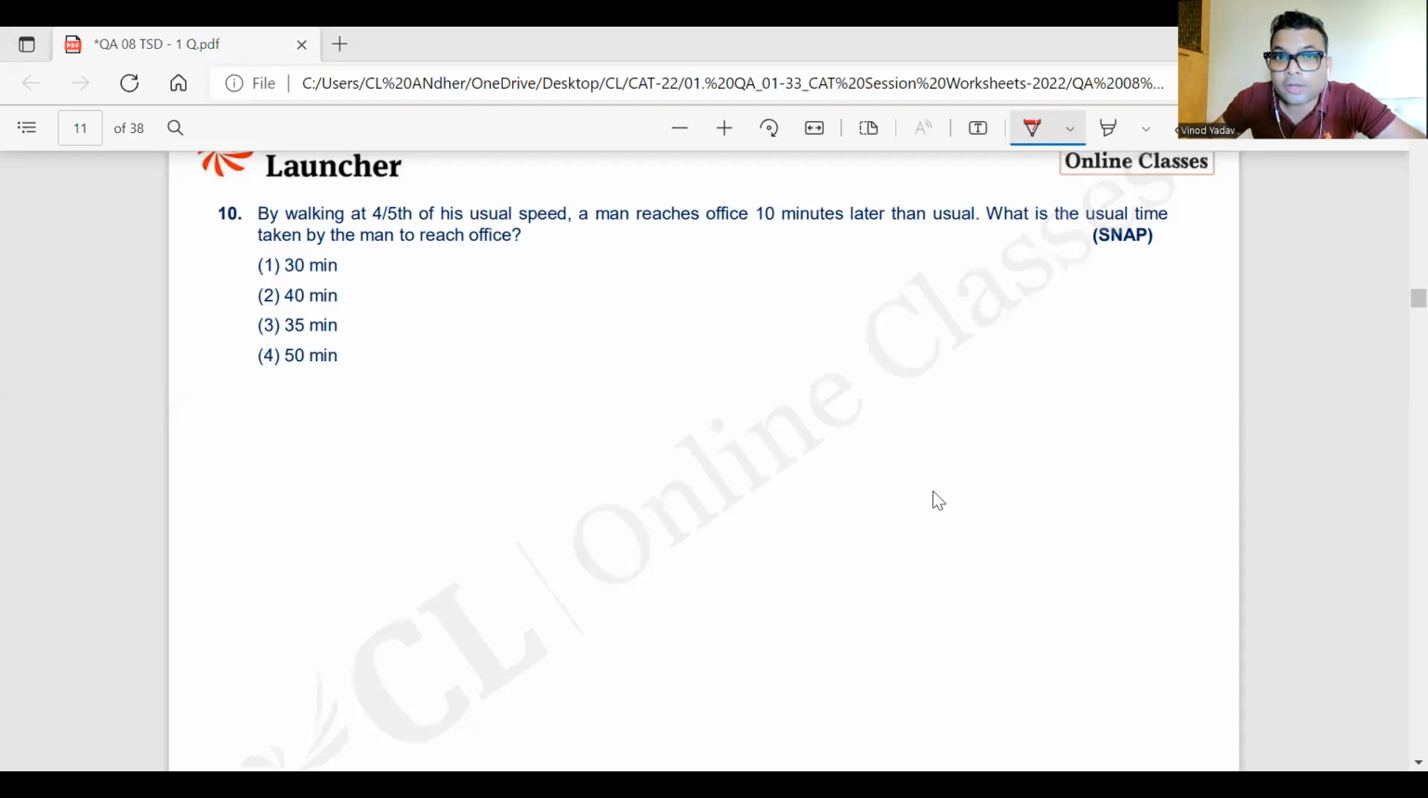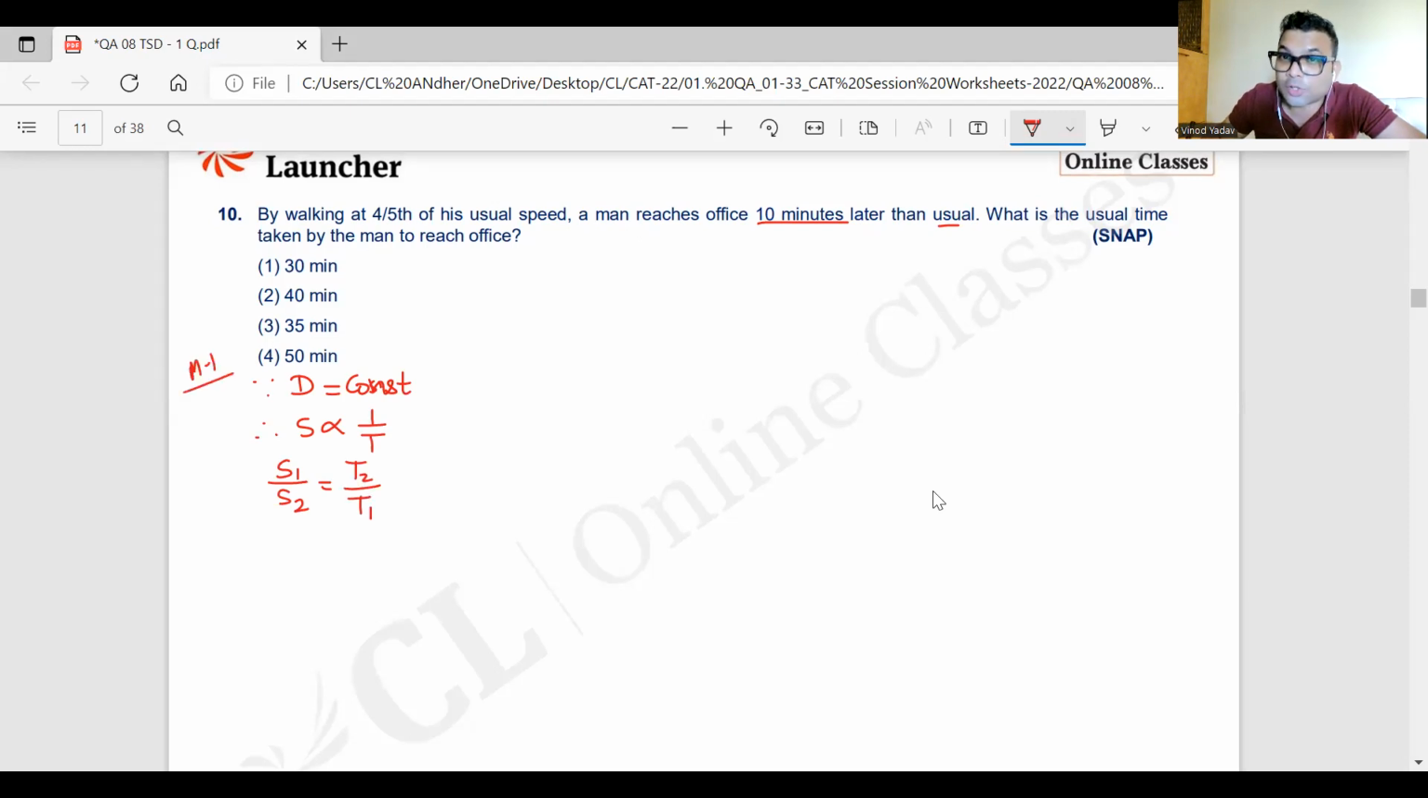Next one. By walking at 4/5 of its usual speed, a man reaches office 10 minutes later than the usual. So what is the usual time taken by the man to reach office? First thing to be realized, what is constant here? Home to office. Yes, distance is constant. So if distance is constant, how do we relate speed and time? Speed is inversely proportional to time, isn't it? So speed 1 upon speed 2 is equal to time 2 upon time 1. This is the first method which I am solving like a conventional method. Then I will tell you the shortcut.